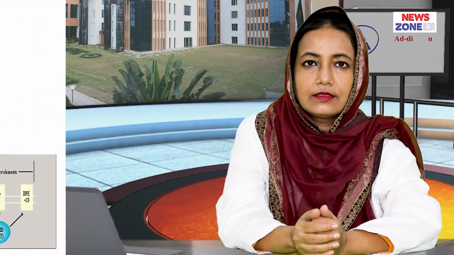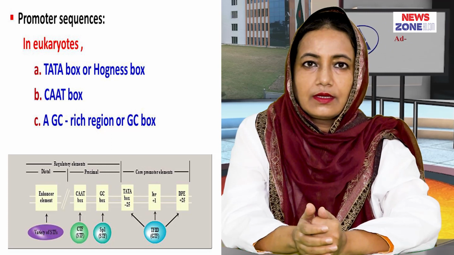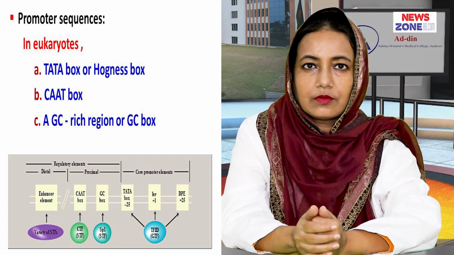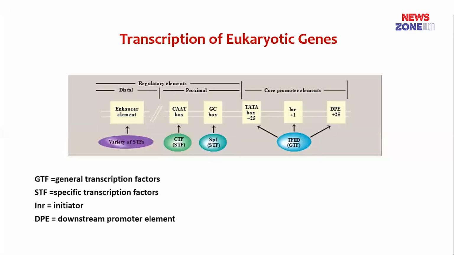In eukaryotes, the promoter sequence contains 3 consensus sequences. These are the TATA box, that is identical to the Pribnow box of prokaryotes, the GC box or the GC rich region, and the CAT box. The promoter sequence of eukaryotes is located towards the 5' end of the transcription start site of the coding strand of DNA. Here is the TATA box or Hogness box, that is a core promoter consensus